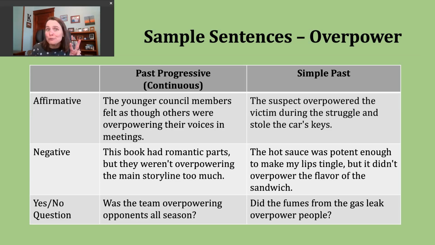And be has two forms in its past, so this is a verb tense where we need to pay attention to our subject. If the subject is I, he, she, or it, use was, W-A-S, and then the ing form of the verb. If your subject is you, we, or they, use were, W-E-R-E, and then the ing form of the verb. Let's take a look at an example sentence.